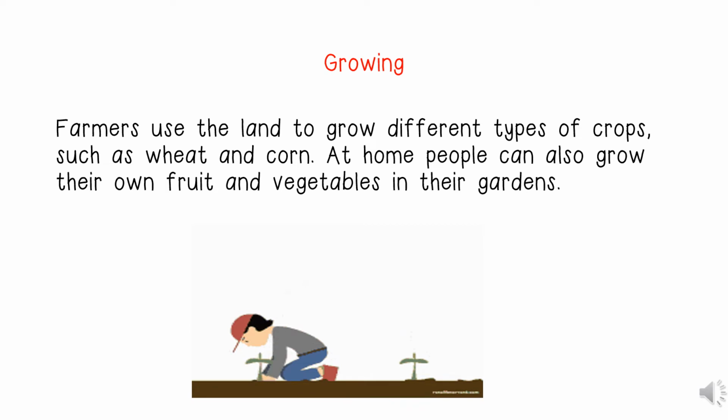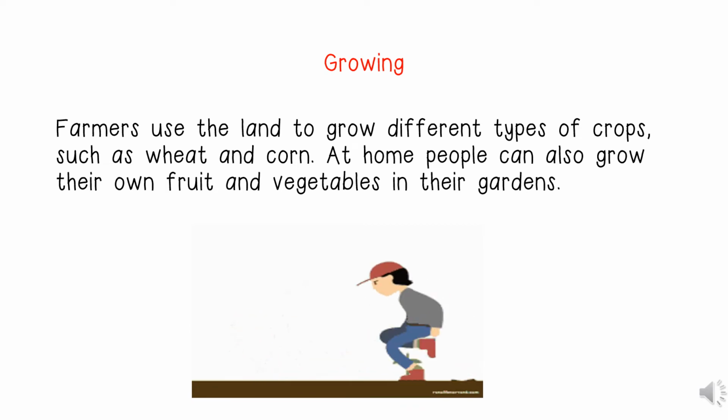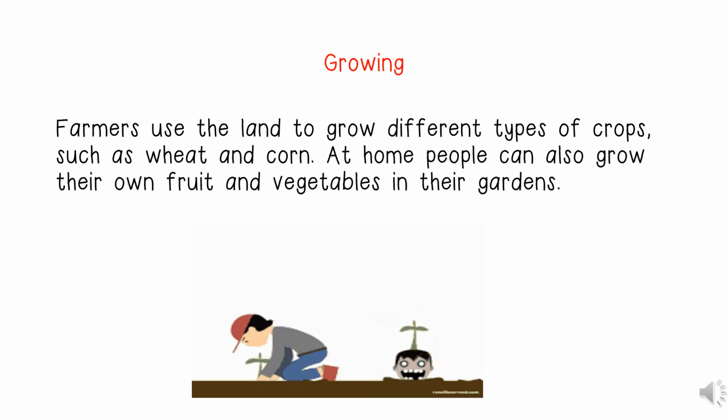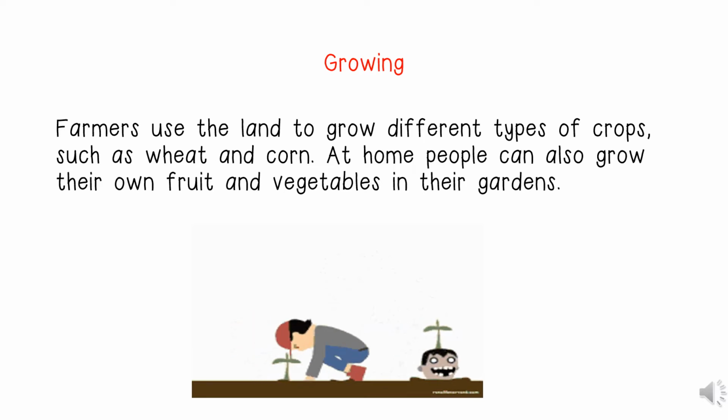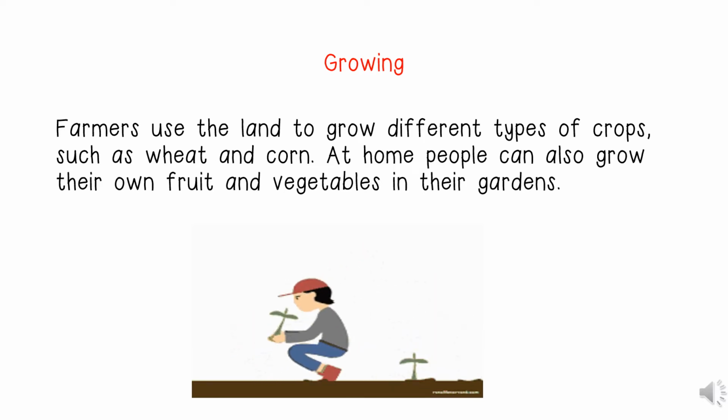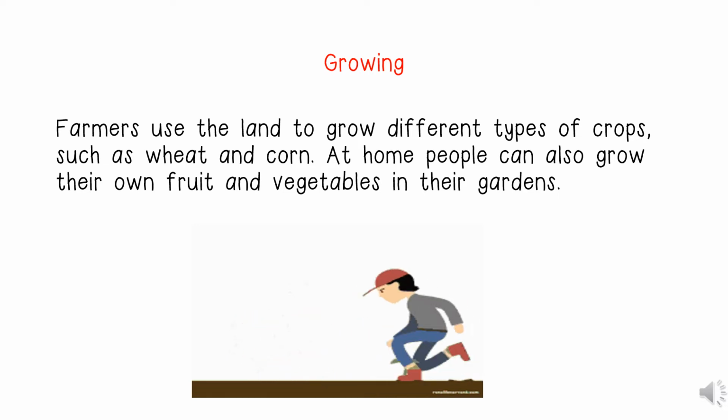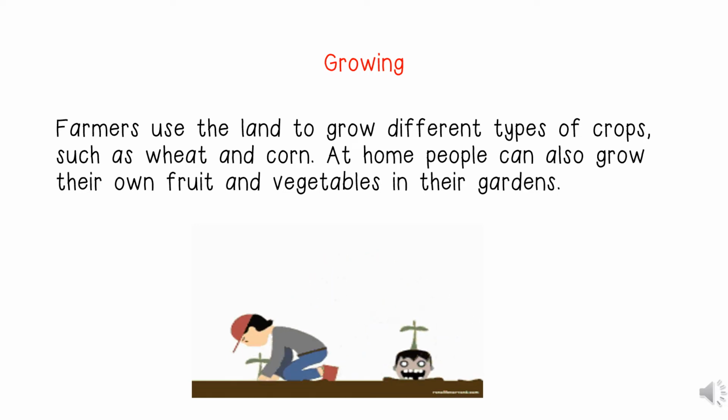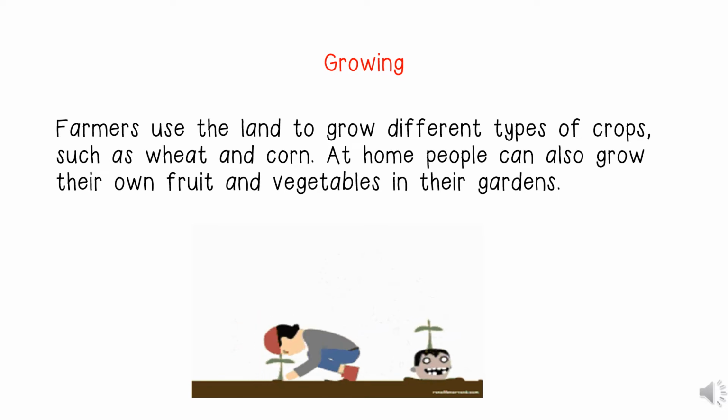The second way of getting the food that we need is by growing it. Farmers use the land to grow different types of crops such as wheat and corn, which they will then sell to shops or to manufacturing companies. For example, they will sell wheat to a manufacturing company who will then change it into bread.